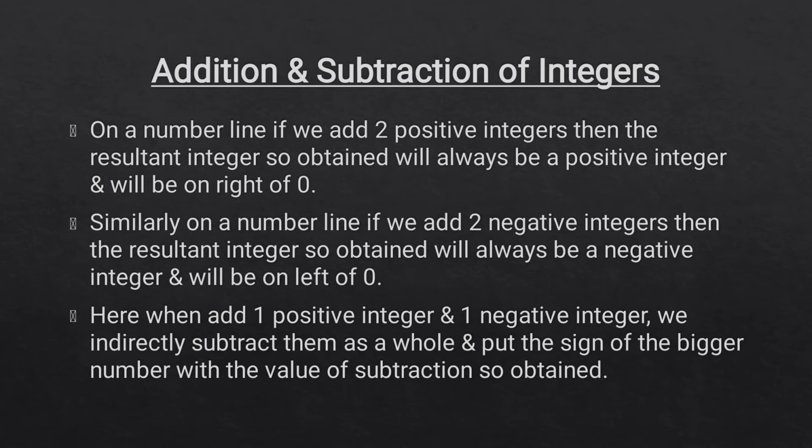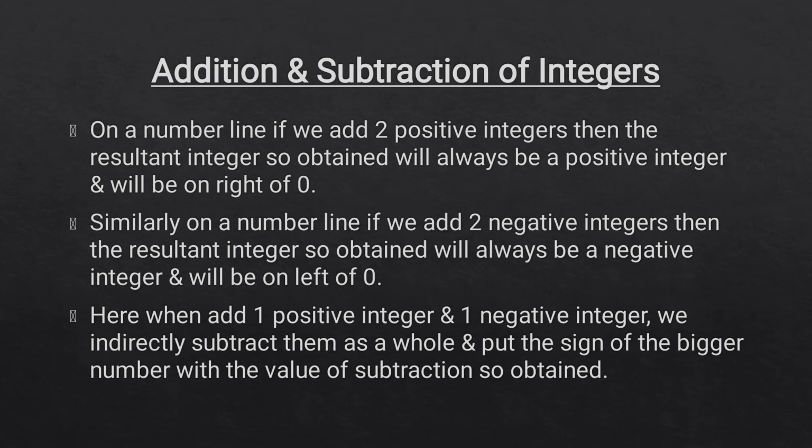Now, let us learn about addition and subtraction of integers. Well, on a number line, if we add two positive integers, then the resultant integer so obtained will always be a positive integer and will be on the right of 0.